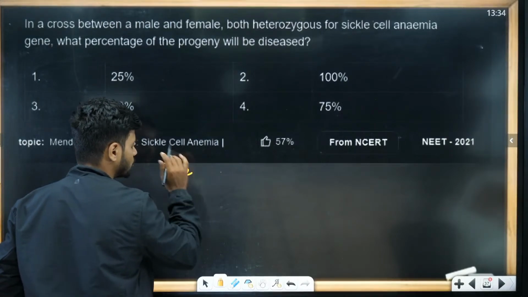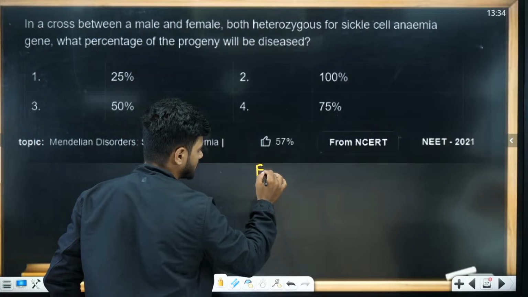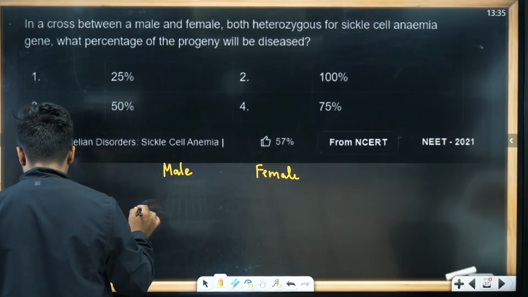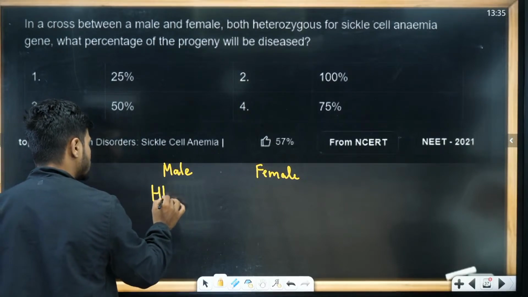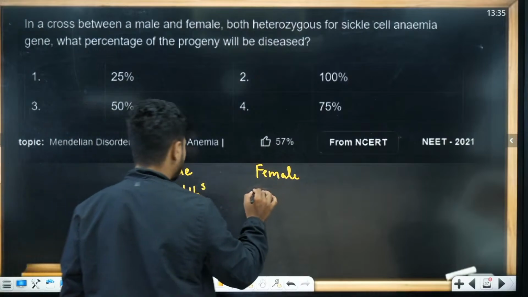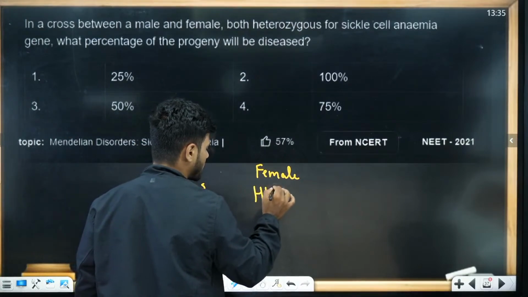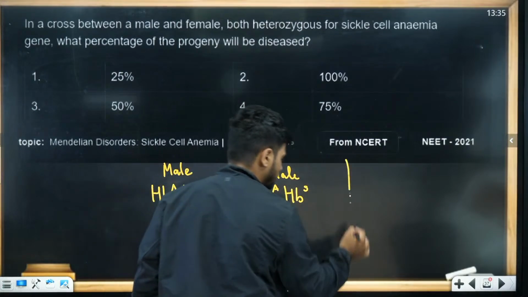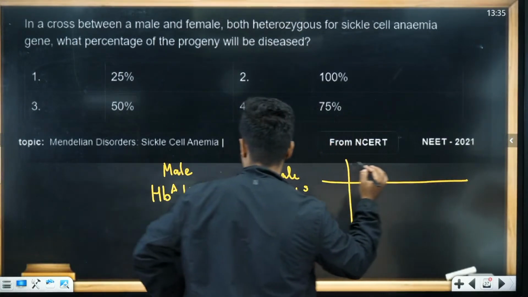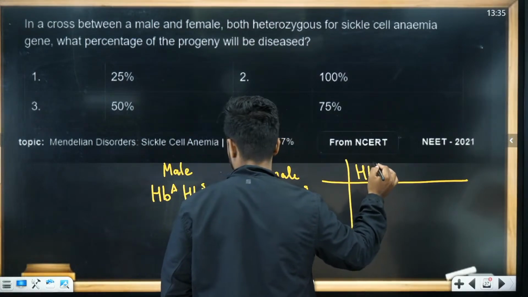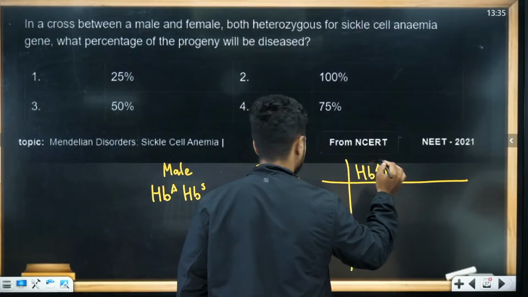While I'm solving, you try to solve on your own. We have female here. Male and female. Both are going to be heterozygous, that is HBA and HBS. Female is also going to be HBA as well as HBS. Now let's do a cross to find the progeny. Let's do a cross. We have HBA, HBS, right?